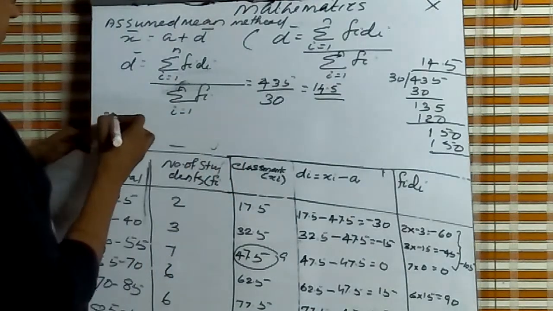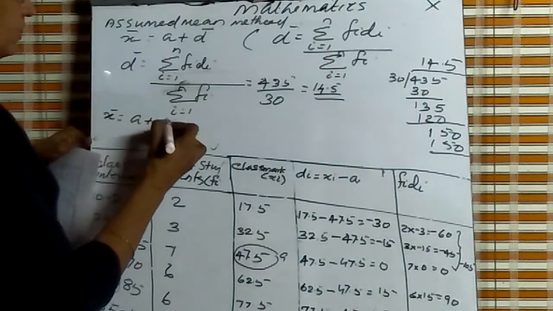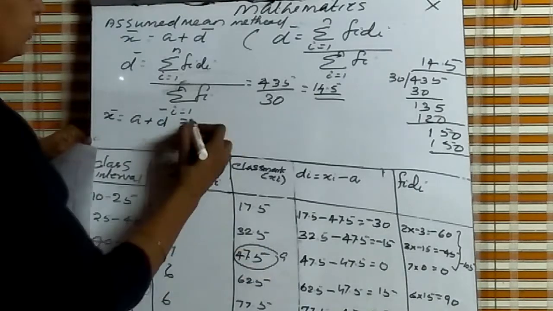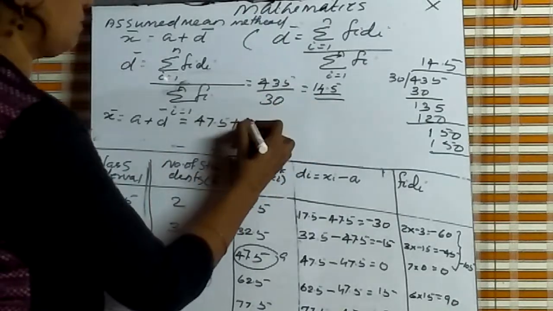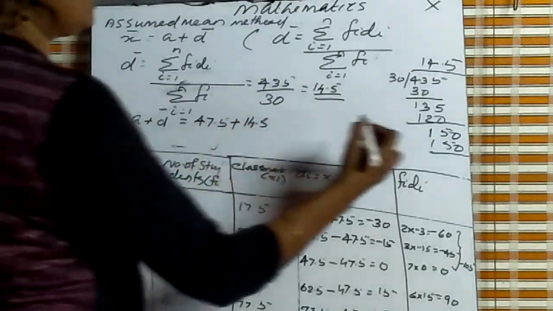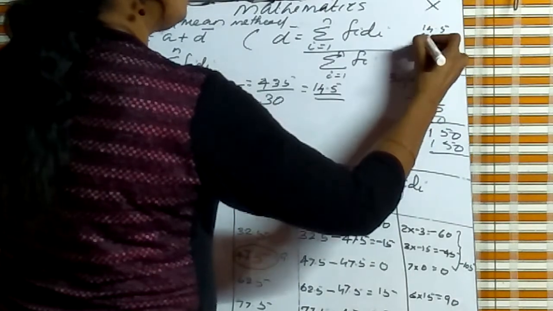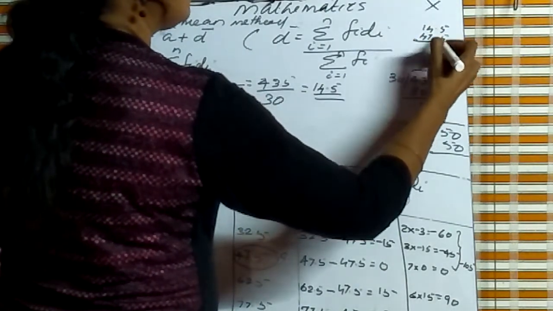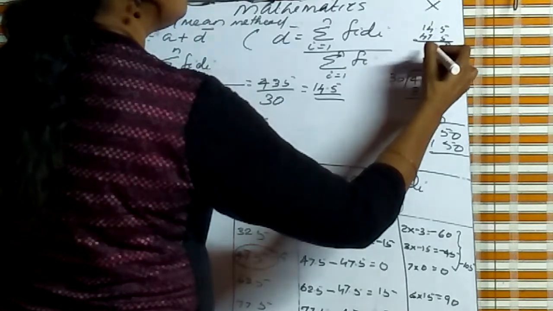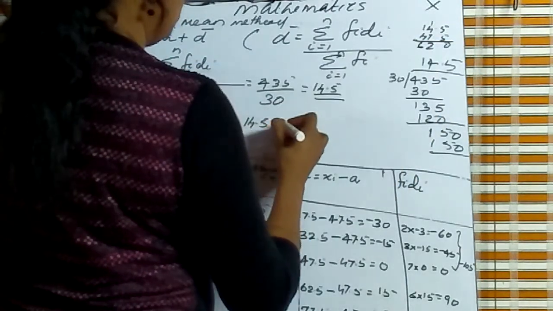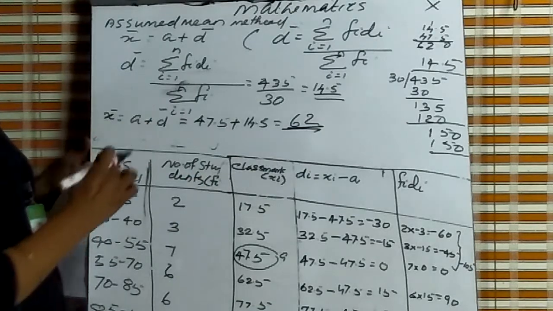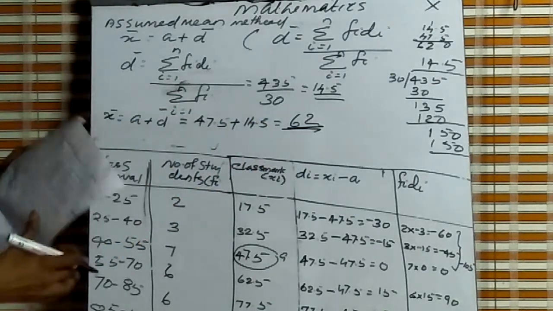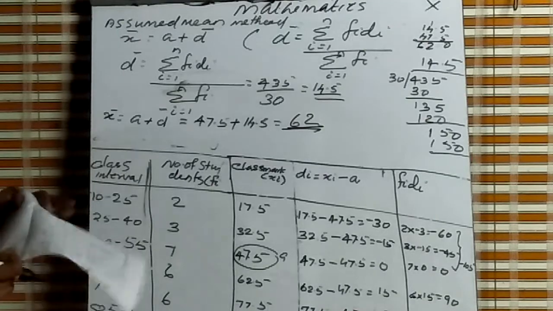Now next step, x bar is equal to A plus d bar. What is our A? 47.5 plus d bar, which is 14.5. 14.5 plus 47.5 is 62. So 62 is the answer. In the direct method, for the same question, the mean is 62, and in the assumed mean method also the mean is equal to 62. Same value.